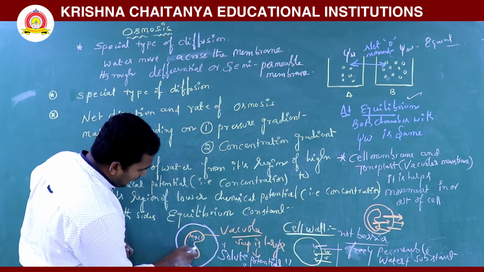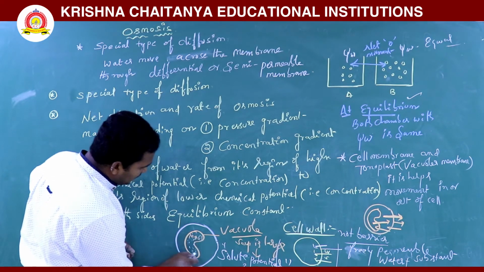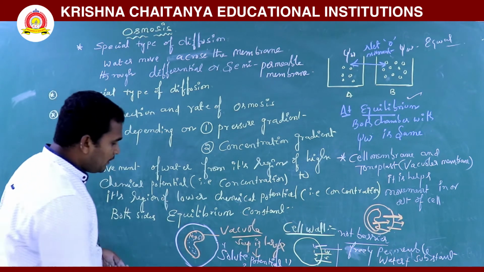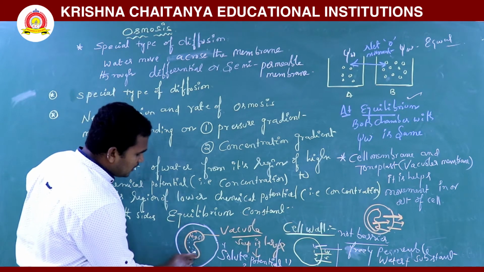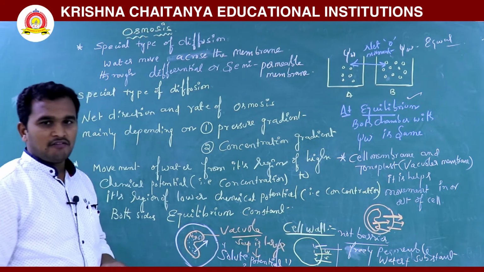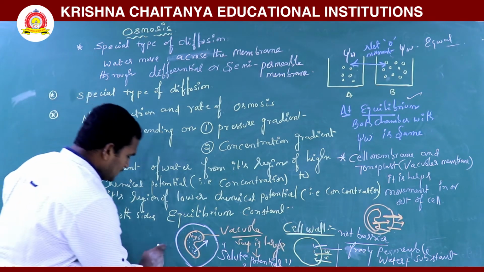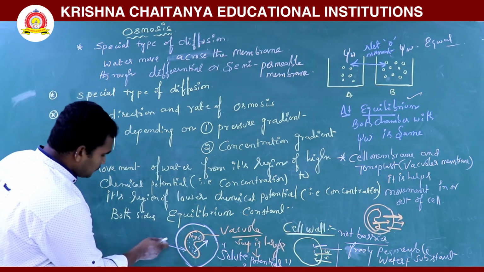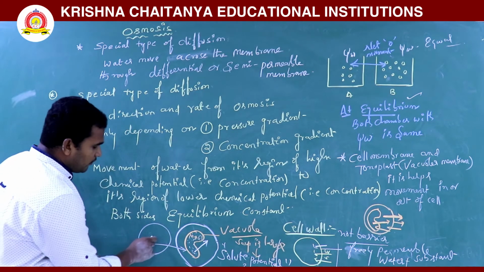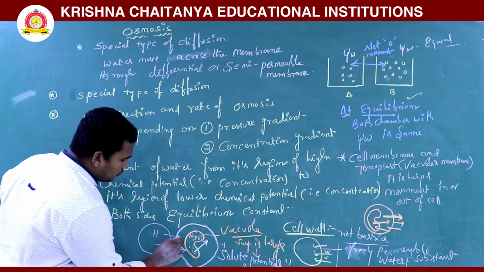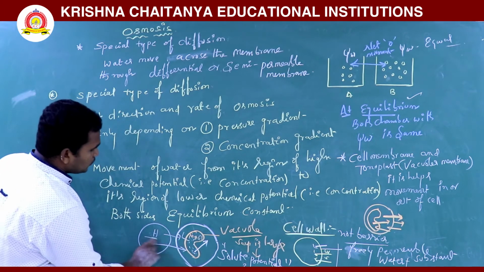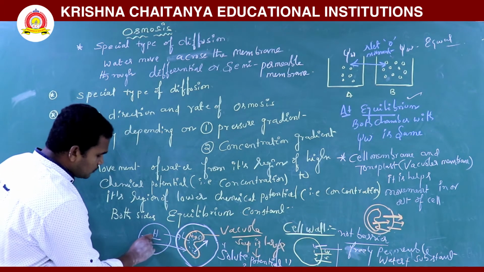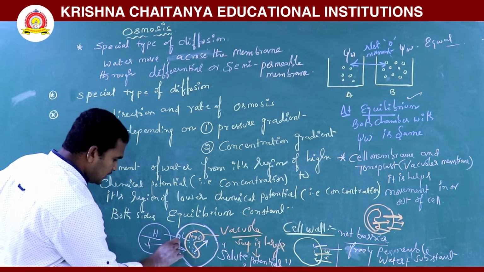The mineral ion concentration will increase in the sap, so in the cell the solute potential is increasing. When solute potential increases, the plant requires water. That's why water moves from high concentration to low concentration. Here solute potential is low, here solute potential is high.